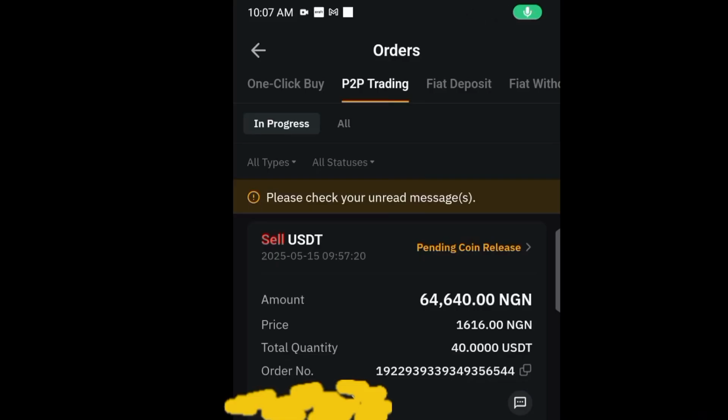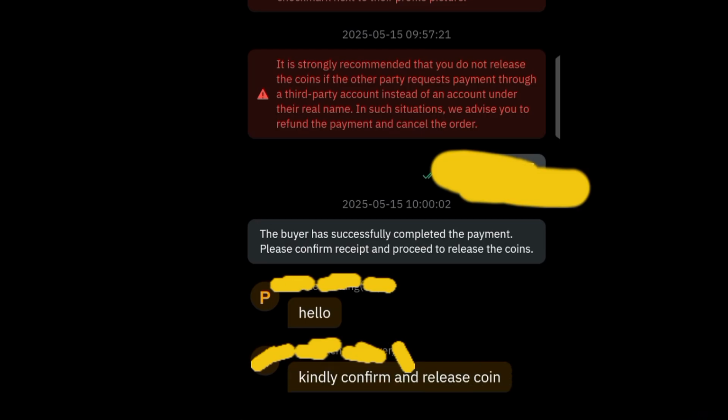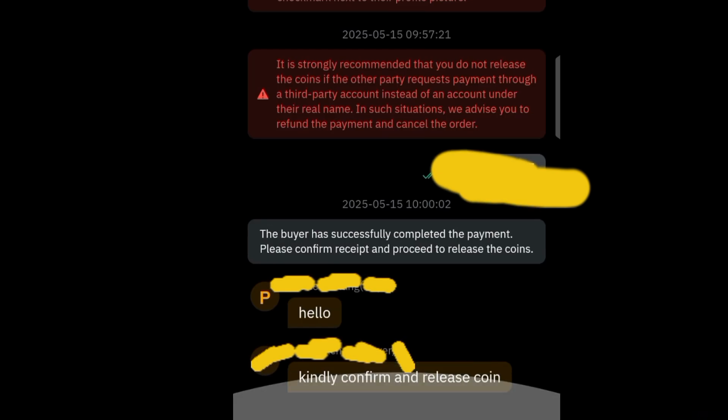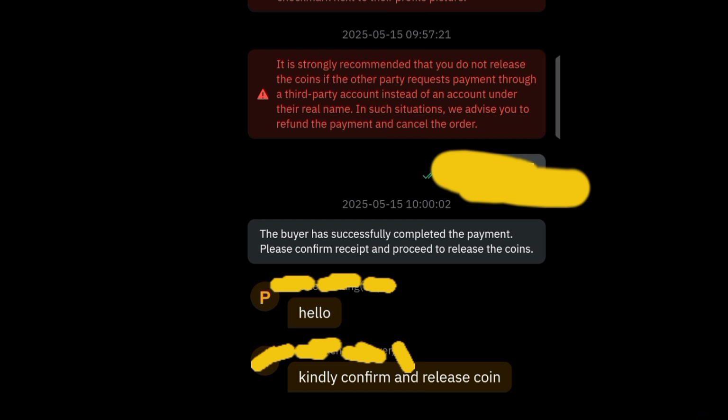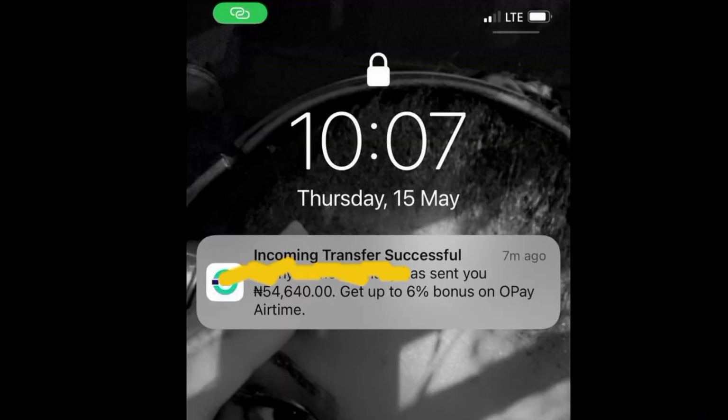Okay, now, so this is the recent one I told you I was going to show you. I initiated a trade for $40, to sell $40, and as you can see on your screen, I am to receive 64,640 naira. And you can see the price, the rate. Now I got a notification that the buyer has already paid me. I should release the coins, and then I headed to the phone that I received the alert on, and this was what I saw.